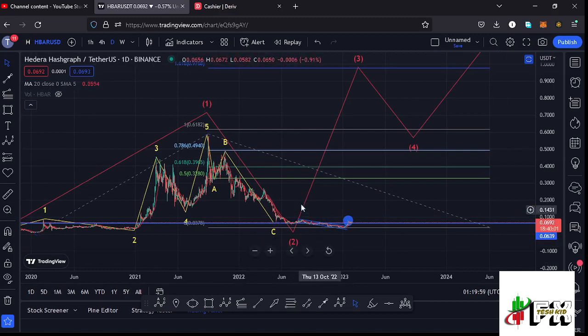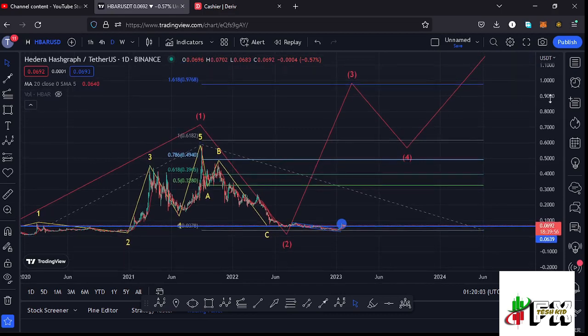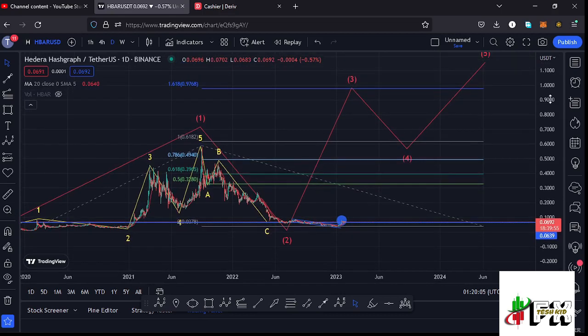And after seeing the formation of a second wave, whatever we expect next is a bounce to the upside in the formation of a larger Elliot wave count 3. And using the trend based Fibonacci, I have a target area to the upside in the formation of that wave 3 at the fib level 1.618, which perfectly lies at around the $0.9768 mark, and that is the minimum that I'm expecting that larger Elliot wave count 3 to the upside to do. And that is what I'm expecting to play out here on the Hbar chart on the long-term scenarios.